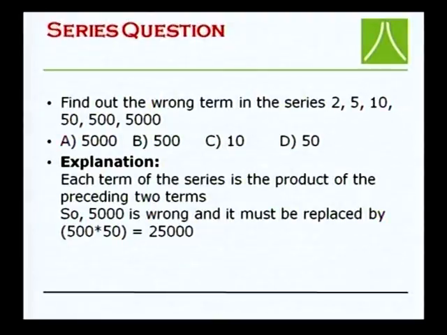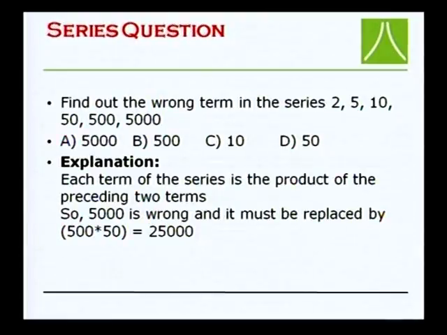Observe: 2 fives are 10, correct; 5 tens are 50, correct. Next term: 10 fifties are 500, correct. What is the next one? 50 five-hundreds are 25,000, but it is given as 5,000. So, children, it is wrong. Understand?